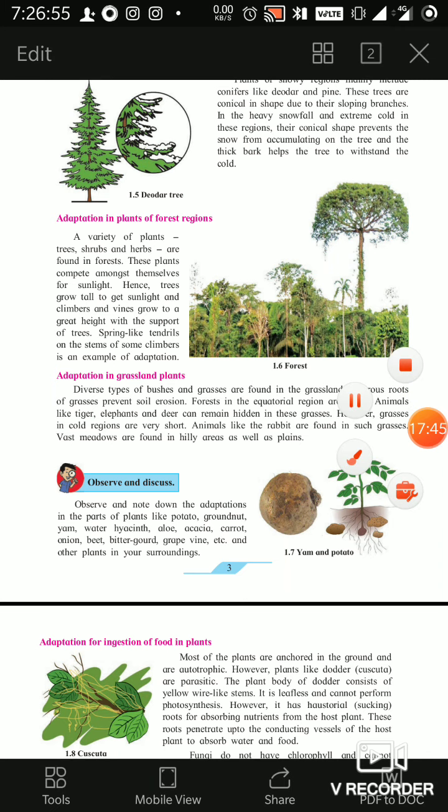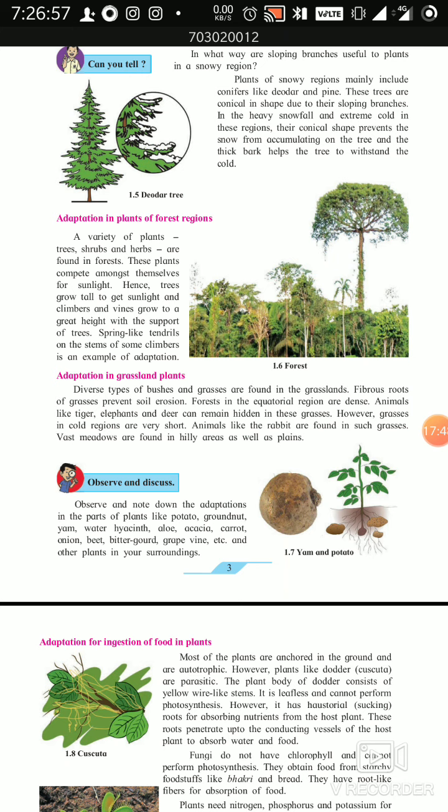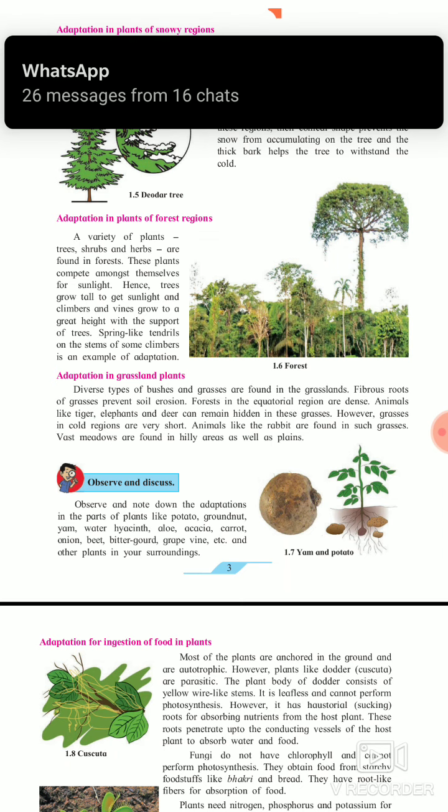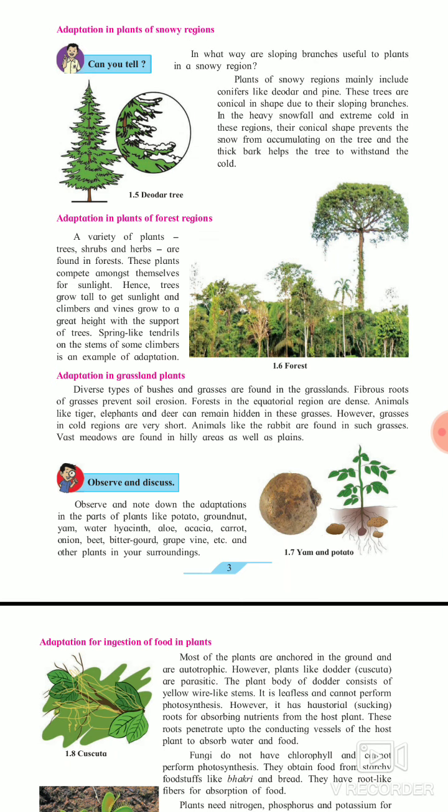So see, a variety of plants, trees, shrubs and herbs are found in a forest. As you observe this picture 1.6, a number of plants are there. Some plants are big, some plants are small, and a number of shrubs and herbs are there. These plants compete among themselves for sunlight, because some forests are very dense, like Andharban forest near Pune, or the Amazon forest, you know very well, because sunlight is not there because of the huge height of some plants.